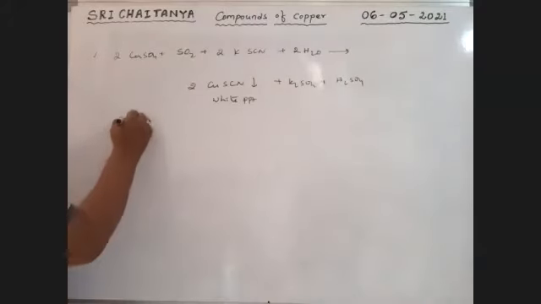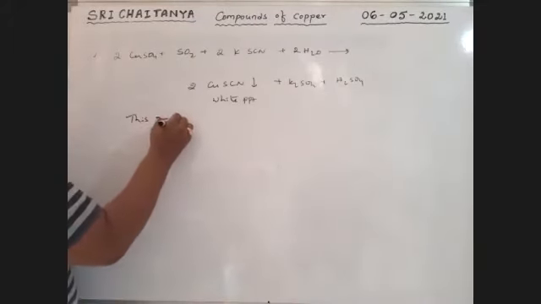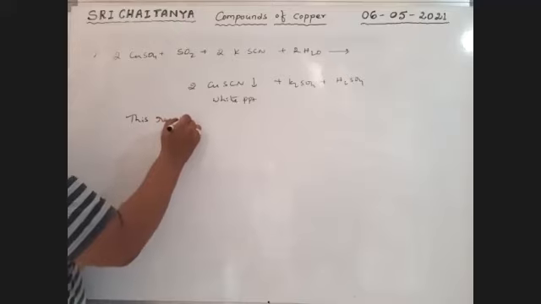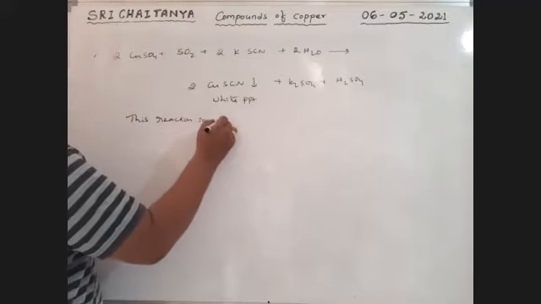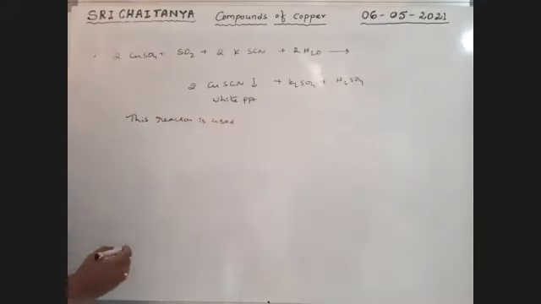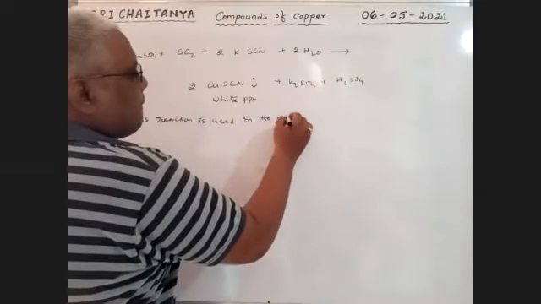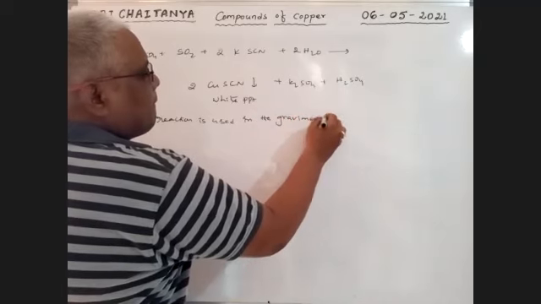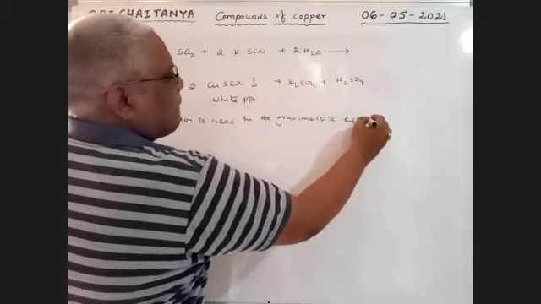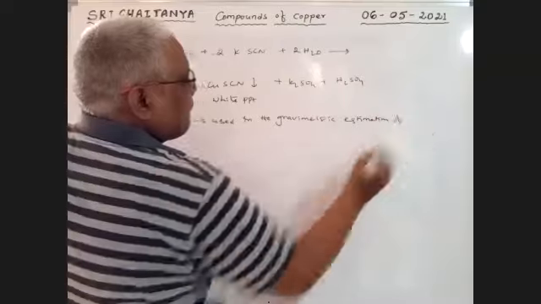This reaction is used in the gravimetric estimation of copper.